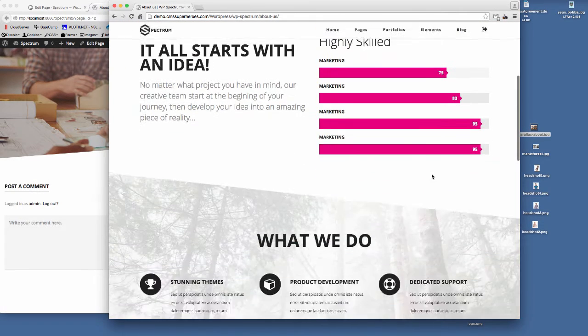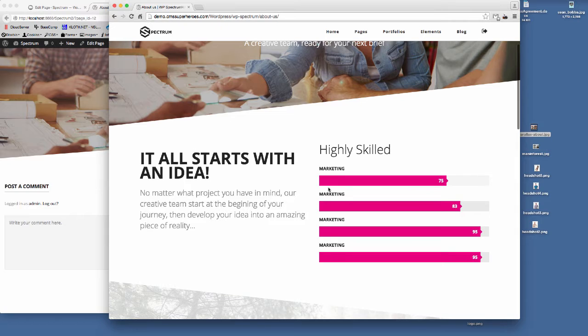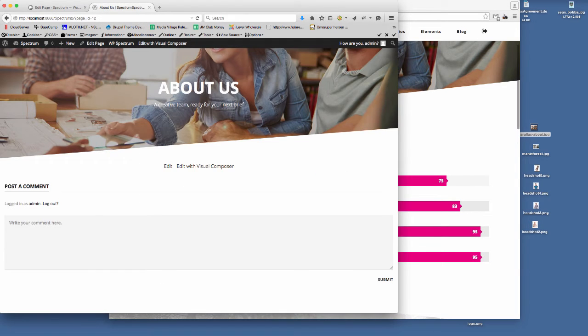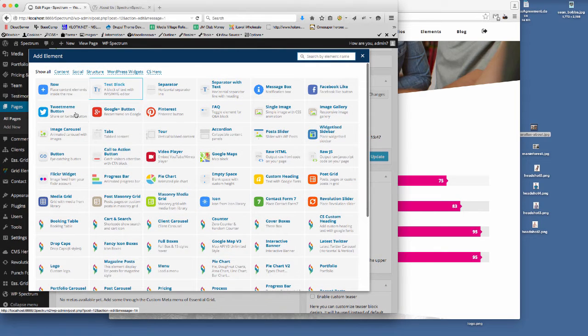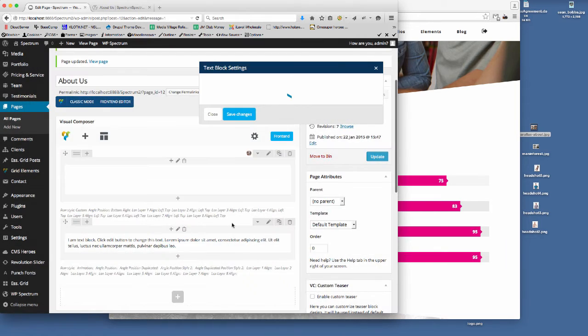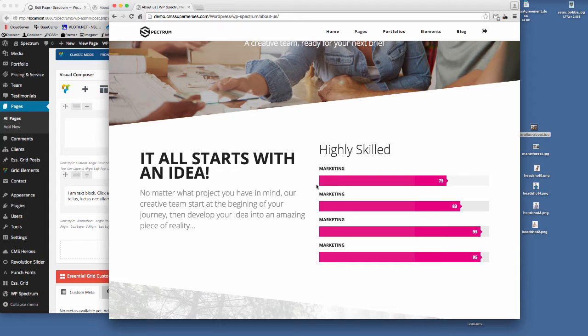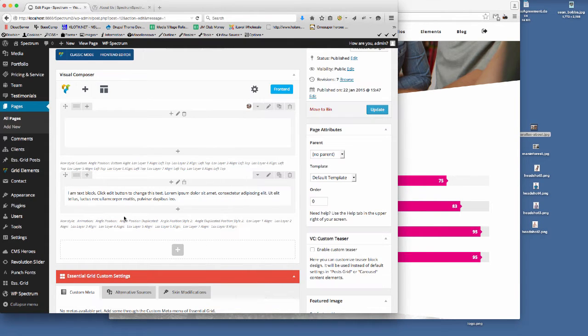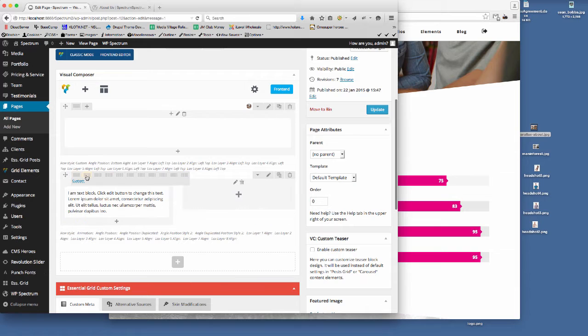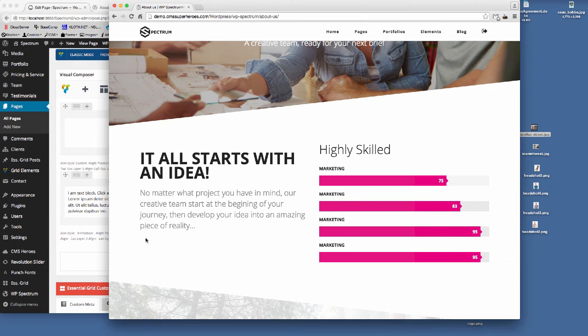So the next row that we've got in here, we need to get a text block and some of the progress sliders in there. So all we're doing here is we're going to add another visual composer row. We're going to start it with a text block, so that's there. We need to create 2 columns, so we're going to just save that text block in there, so it's got the dummy text. So if we hover over the column icon here and we just select the 50-50, so we've got the text block there, and then we've got another column here where we can add the progress bars.